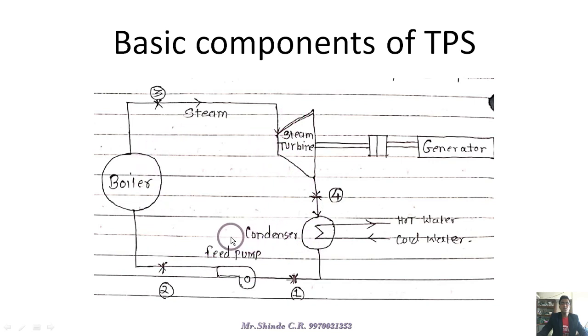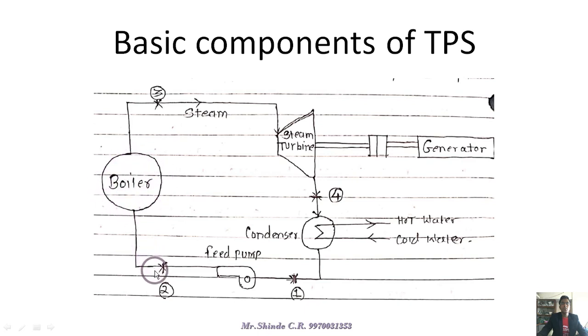In this way our thermal power plant basically works, and this is a short description of the basic components and why and how they are arranged this way, because they are required to be like this. You can conclude that during the boiling process the heat is absorbed, so obviously the entropy goes on increasing.